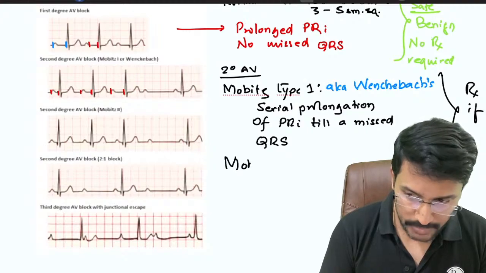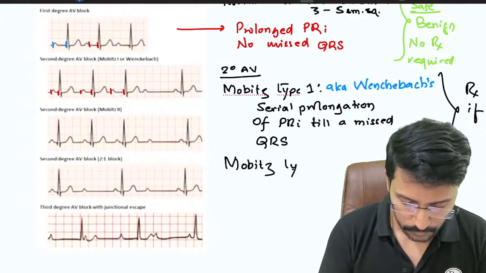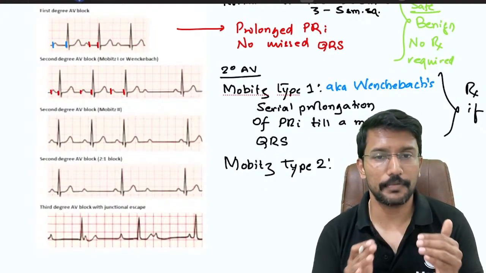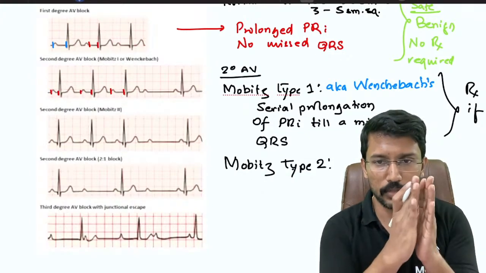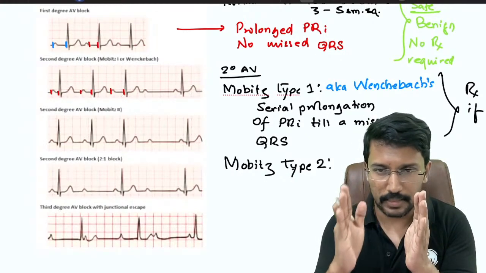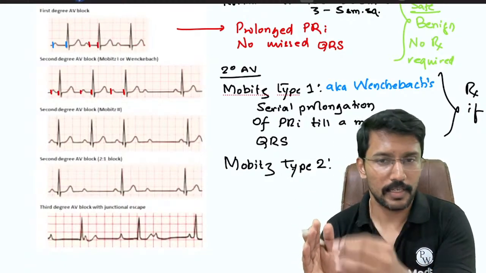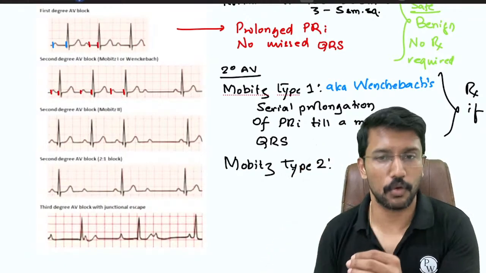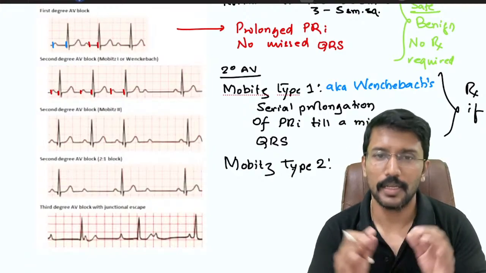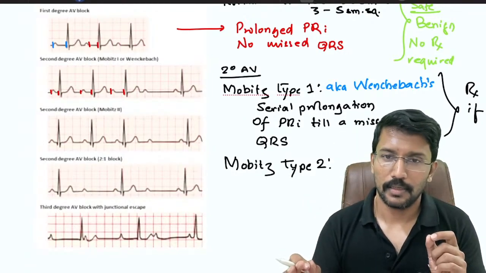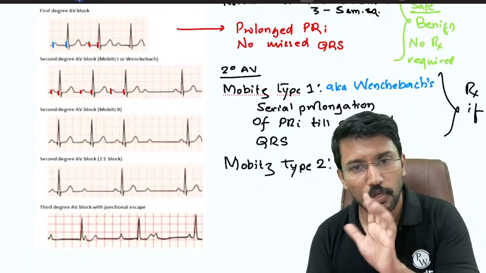Then we have this Mobitz type 2. What happens, or how is it different from Mobitz type 1? In Mobitz type 1, the PR interval kept on increasing till it failed to conduct to the His bundle, giving rise to a dropped QRS. That is Mobitz type 1. In Mobitz type 2, there will be a dropped QRS, but without serial prolongation of the PR interval.